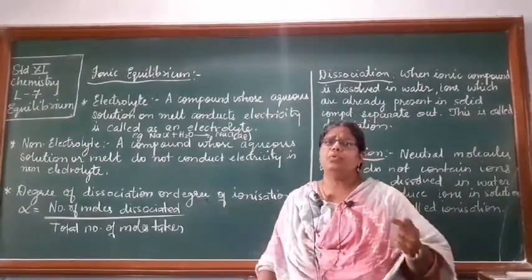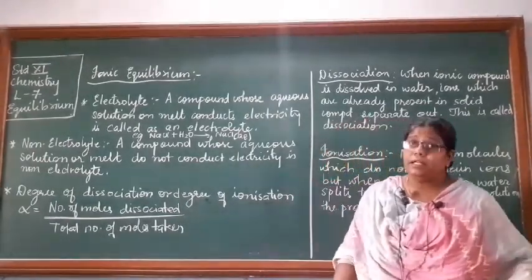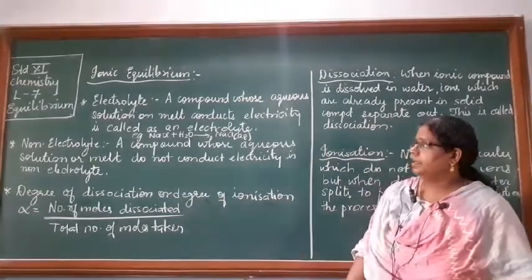Or any compound whose liquid form can conduct electricity is called as an electrolyte.